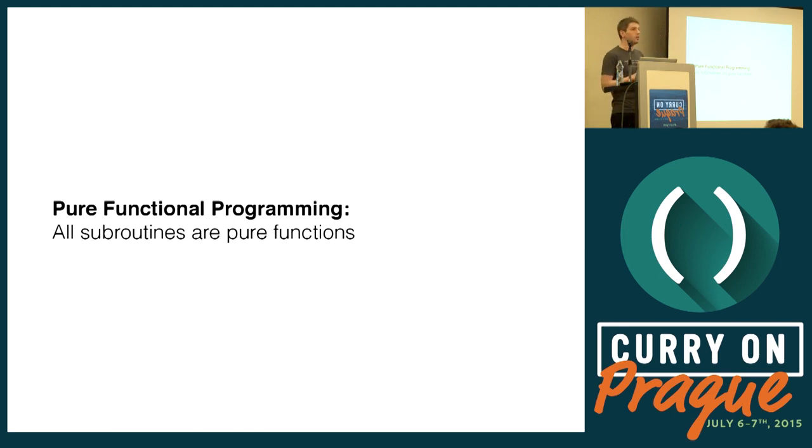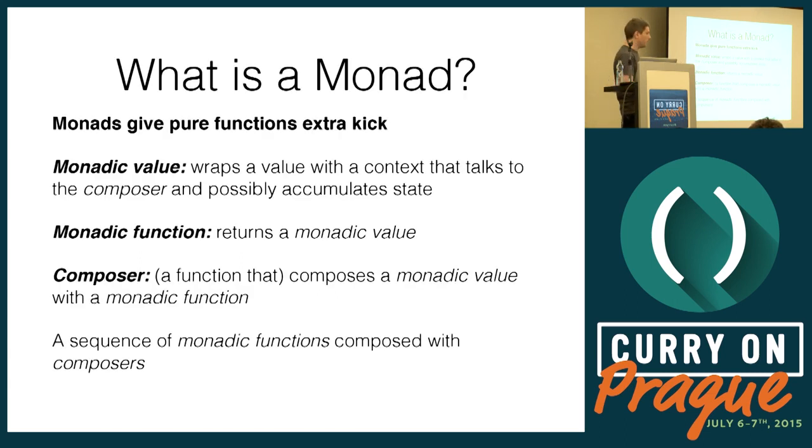We'll see why. But an imperative programmer can then ask themselves, if all of my subroutines are pure functions, how can I do anything useful? If none of them is allowed to do any I/O, how can I achieve anything useful? And monads is the answer to that. So monads are what gives pure functions superpowers.